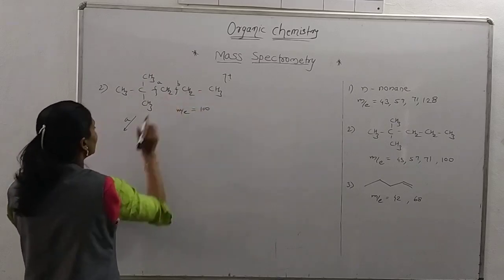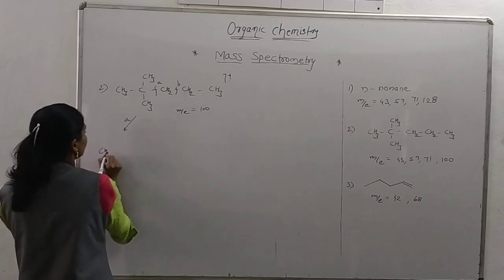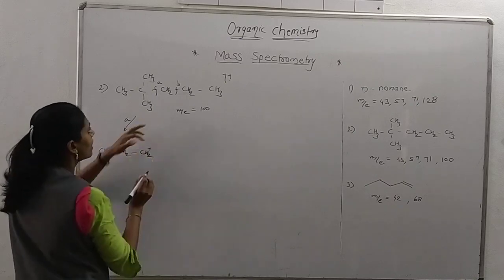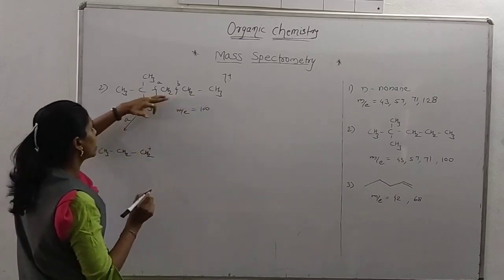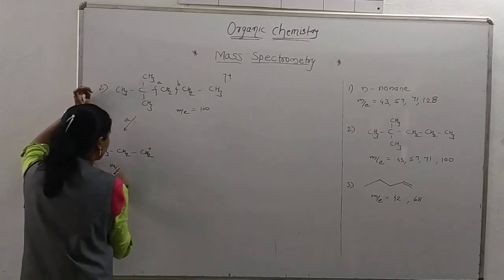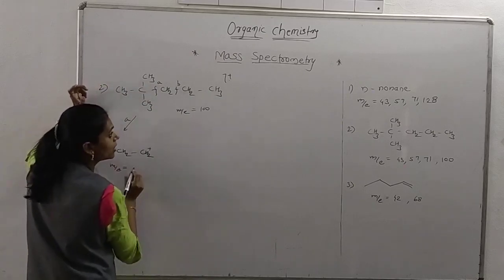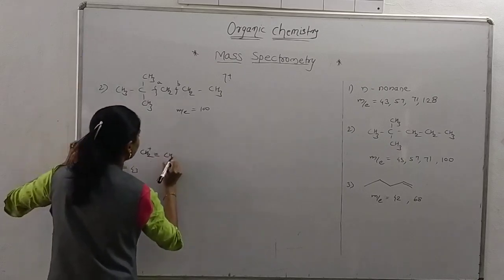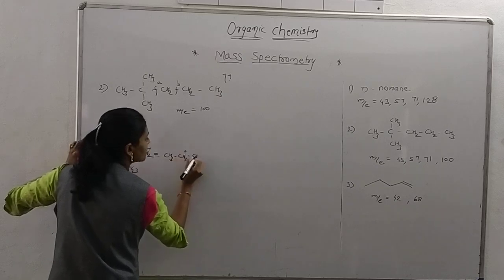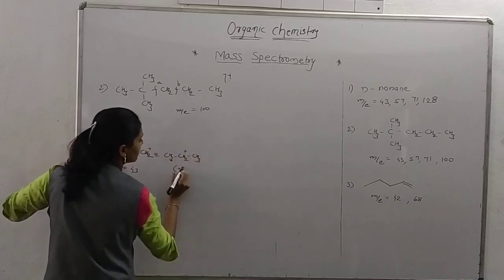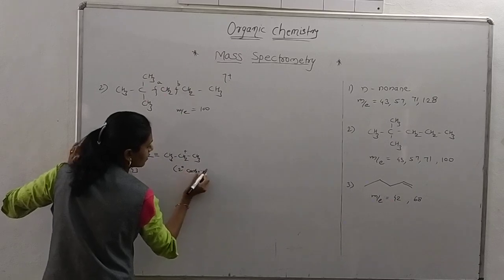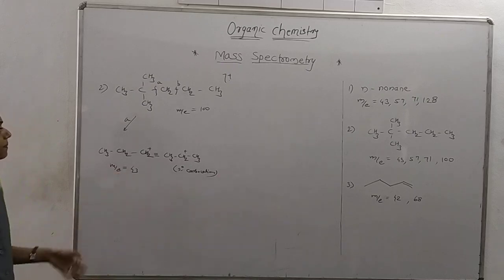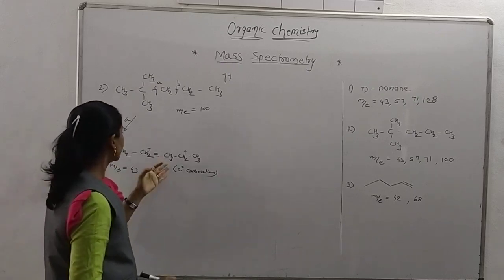So we are taking this part as a cation, CH3, CH2, CH2 plus. Why are we taking this part as a cation? Since we want the M by E value of 43. As we are drawing here CH3, CH2 cation, CH3, that is the secondary carbocation. And we recorded this value for the secondary, it's 43. The count is again done here.